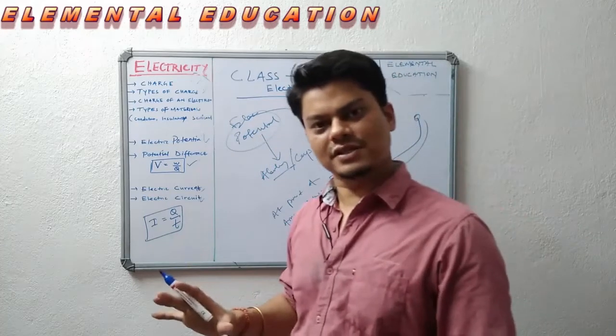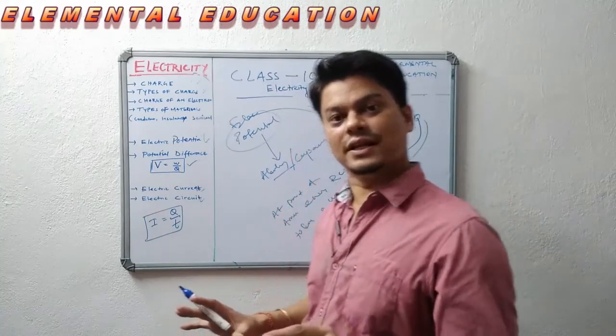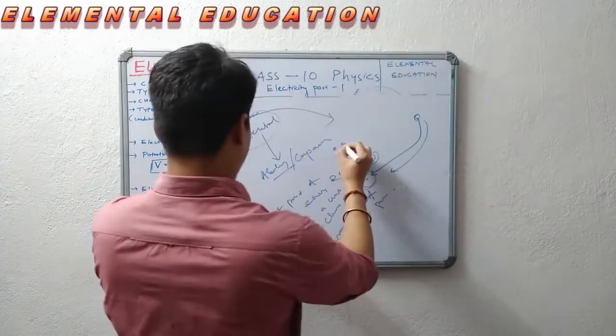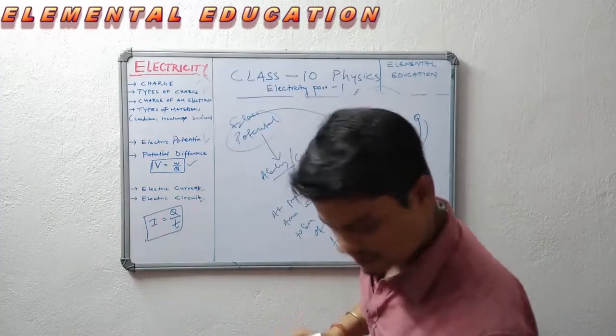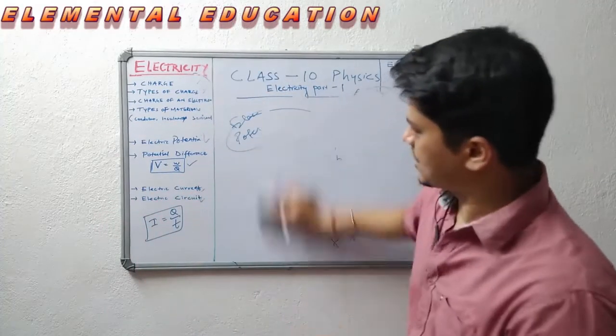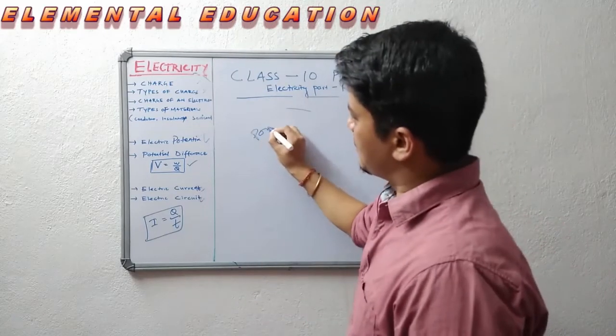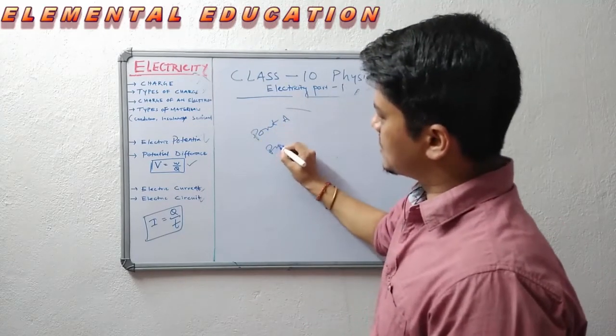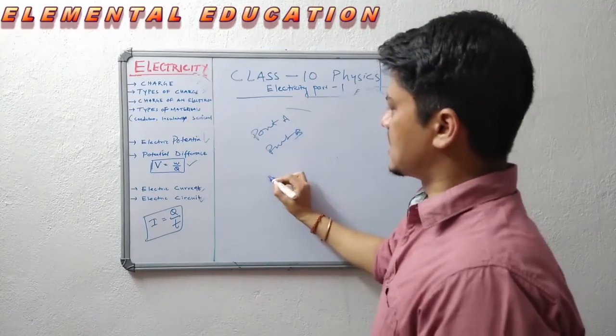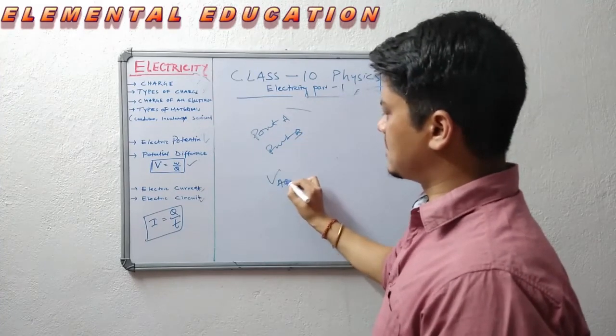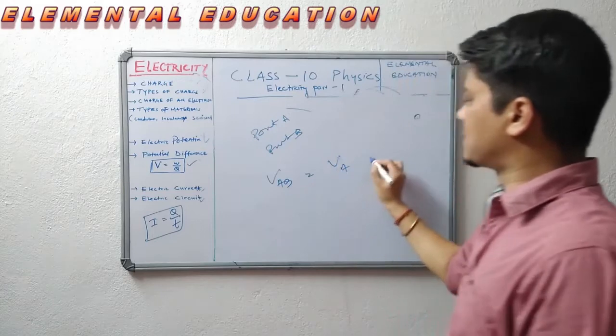Potential difference is measured between two points, point A and point B. So potential difference, I'll say V_AB is equal to V_A minus V_B.